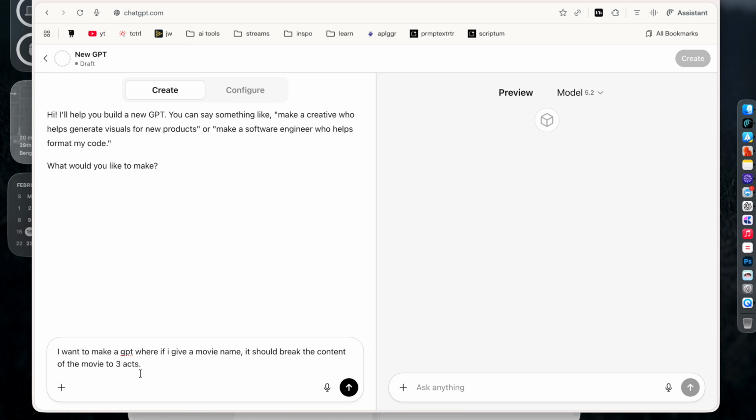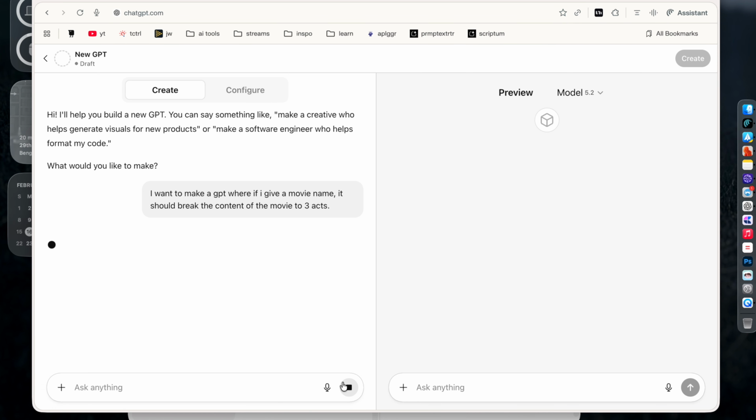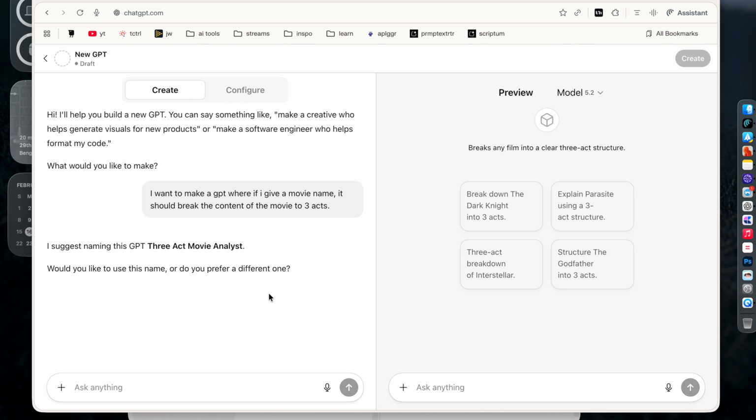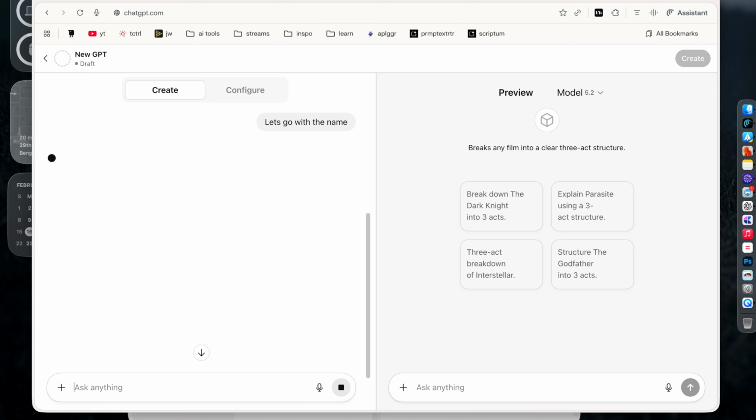You can actually try whatever you are interested in, but let's say we are doing only that, we're going to click this. So it's not like it immediately generates something. It is going to co-create it with you. So it might ask a lot of questions here because we are being very vague. So it basically gave us a name for the GPT. We will go with that. Let's go with the name.